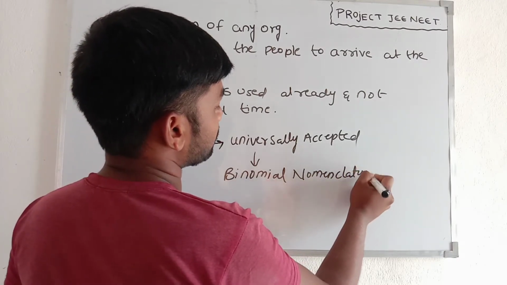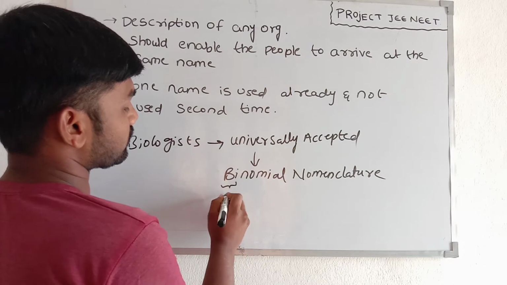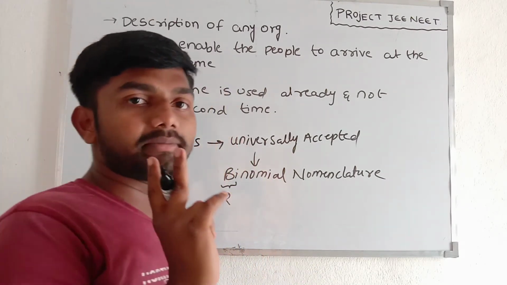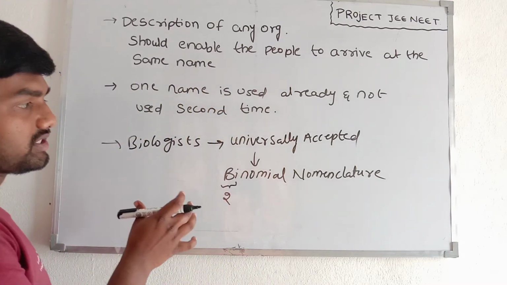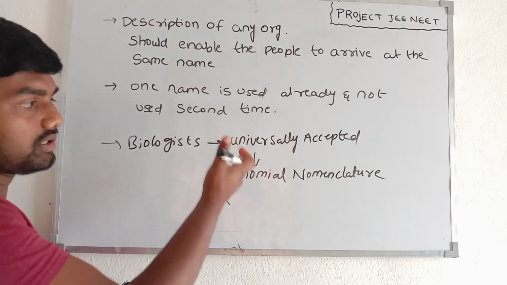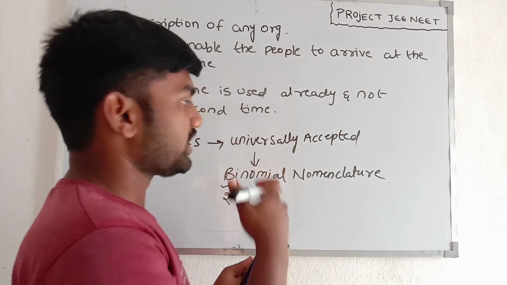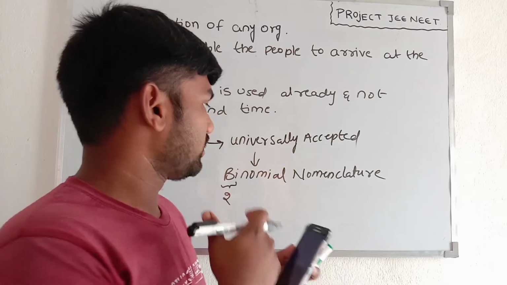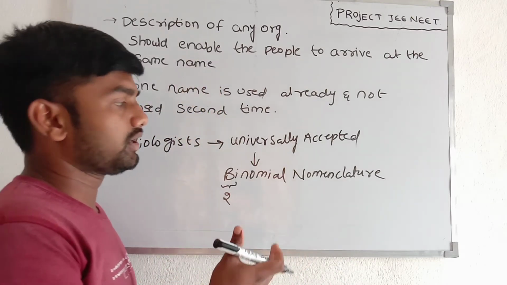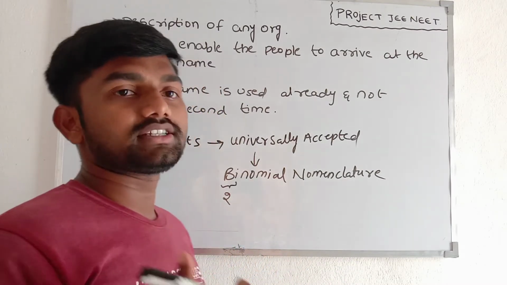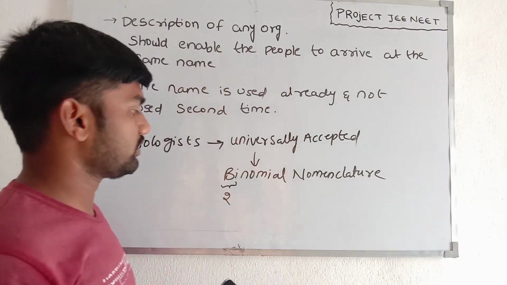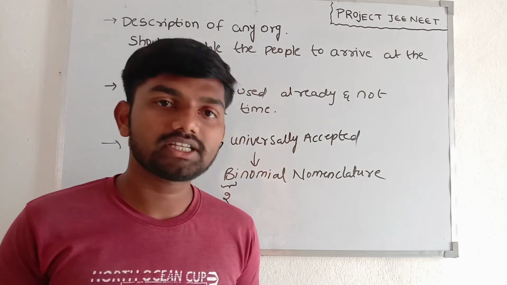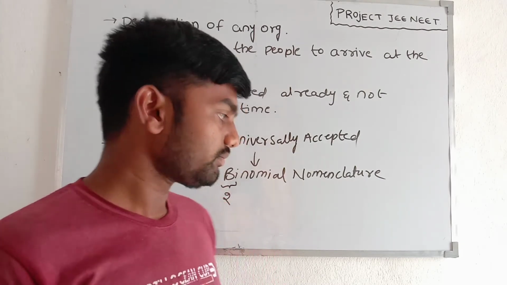Bi means two. They followed some rules and procedures, and established binomial nomenclature. Binomial nomenclature means the naming of the organism.